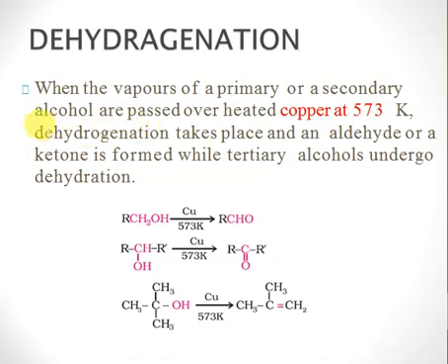Whenever dehydrogenation takes place, we can get an aldehyde or ketone, while tertiary alcohols will not undergo dehydrogenation, they will undergo dehydration. Right, so just compare these reactions. We have copper in all cases and the temperature is 573 Kelvin. If you are starting with primary alcohols, we get aldehydes. If we are using secondary alcohols, we get ketones. But if we are using tertiary alcohol, we don't get aldehyde or ketone. What we get is the dehydration product.